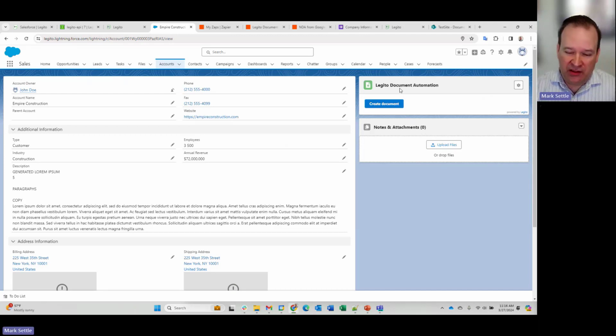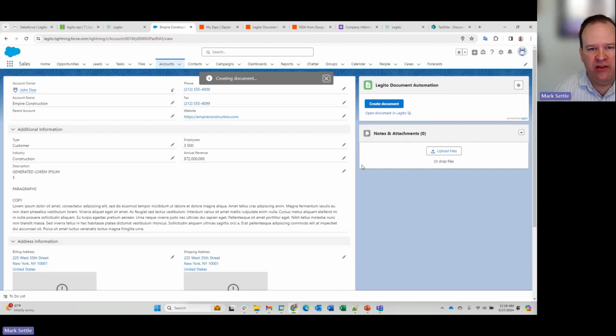So this allows at a single click for a user to create a document. And what I'm going to do is I'll run it really quickly and you'll see, and then we'll look at how it works and the behind the scenes. So if I just click create document, you can see it tells me it's creating a document. It created a document. I can open that in Legito. You can see it's created.